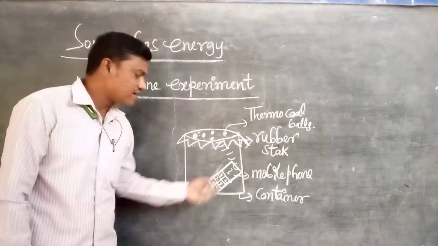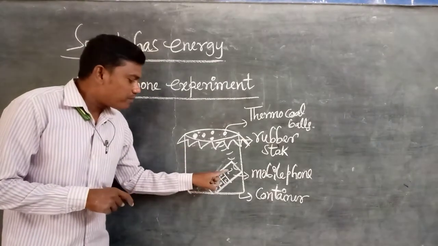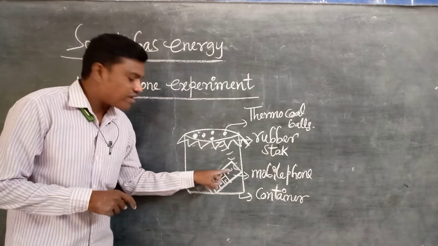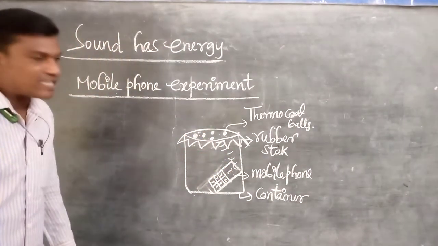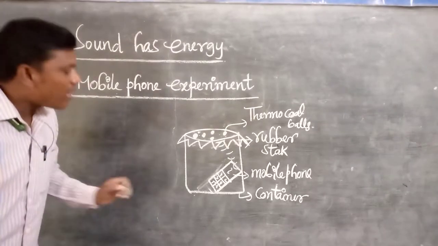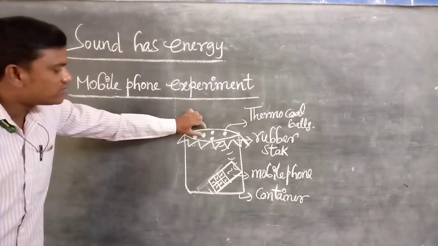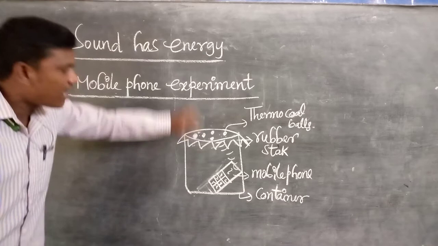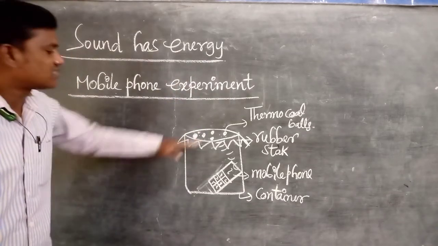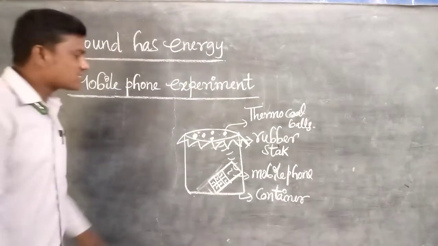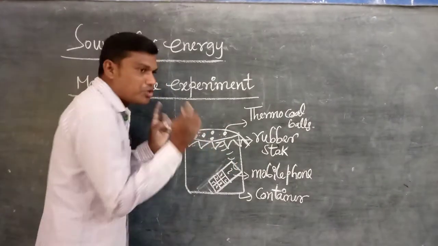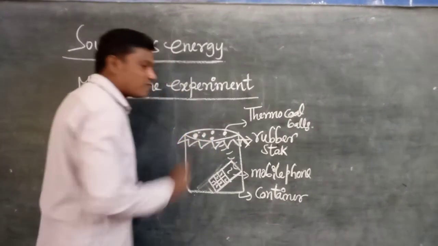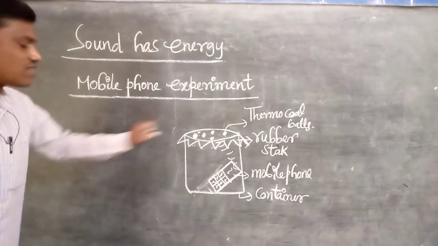Next, in the second case, you switch on the music player in the mobile phone and keep the volume at maximum, and again we repeat the same experiment. The second time, you observe that the thermocol balls on the rubber stack start dancing, that is, moving up and down. How do they start dancing? You are not applying any external force on the rubber stack or on the thermocol balls.